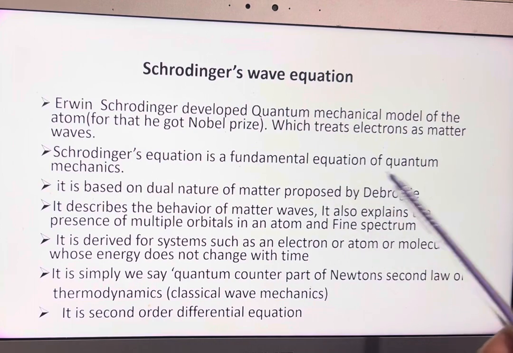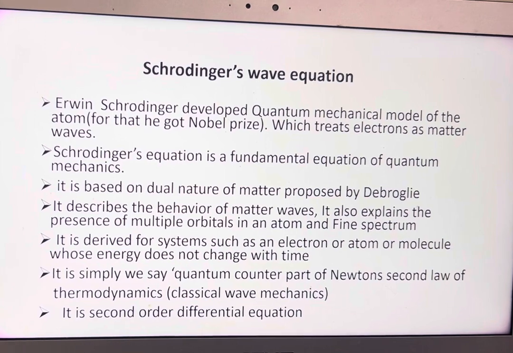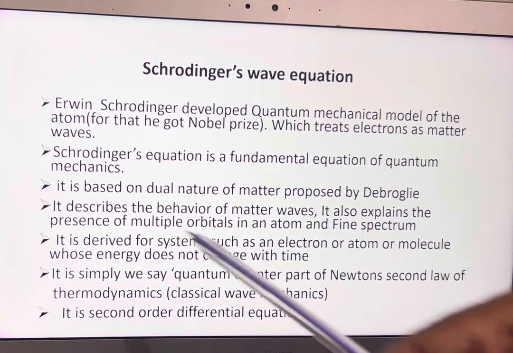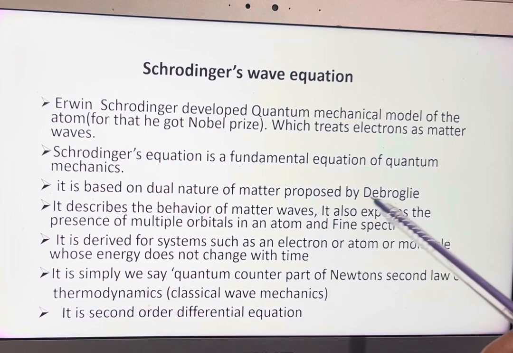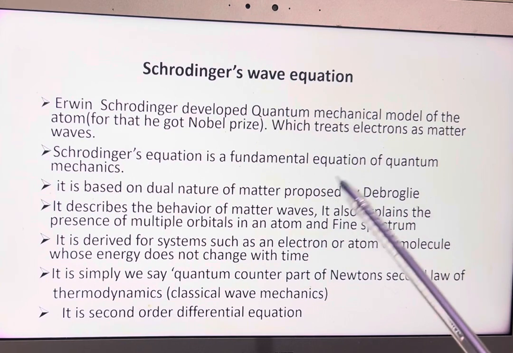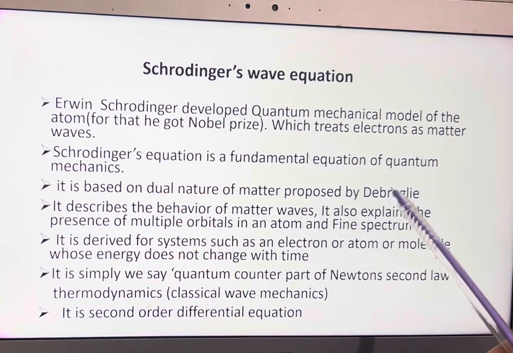Schrödinger equation is the fundamental equation for quantum mechanics. It is the basic equation for quantum mechanics, the first equation you can say. It is based on the dual nature of matter proposed by de Broglie. So, de Broglie proposed wave nature and particle nature, that is the dual nature for matter particles like electrons and small atoms and molecules. So, it is based on the de Broglie concept of the dual nature of the particles.